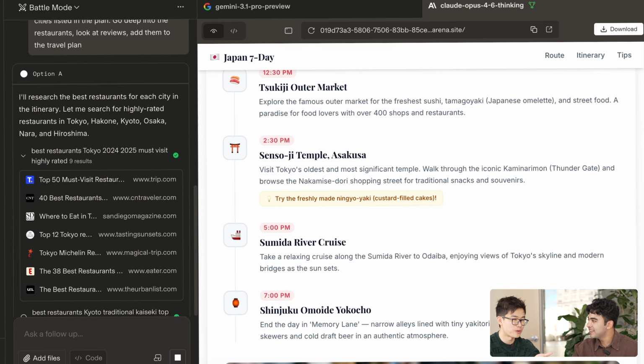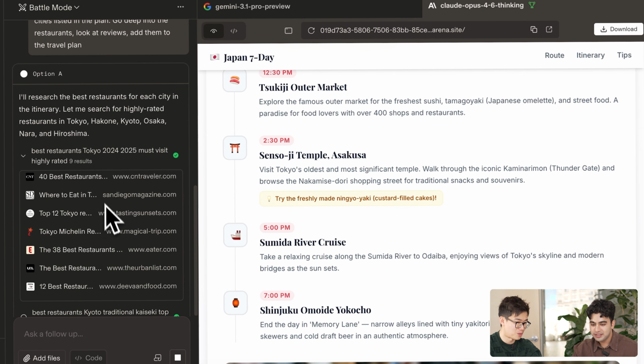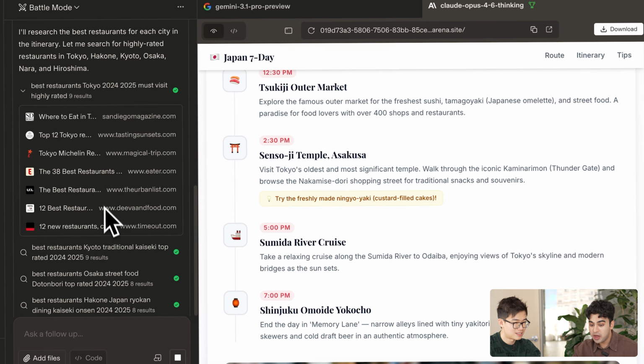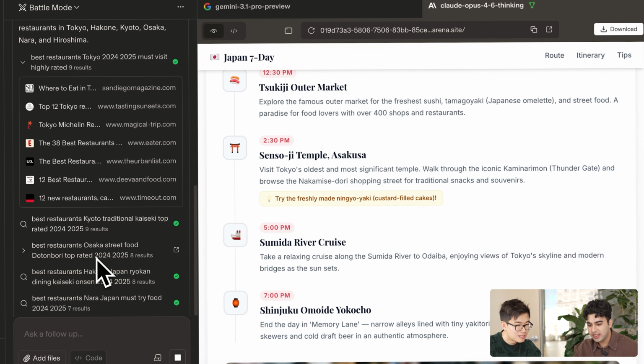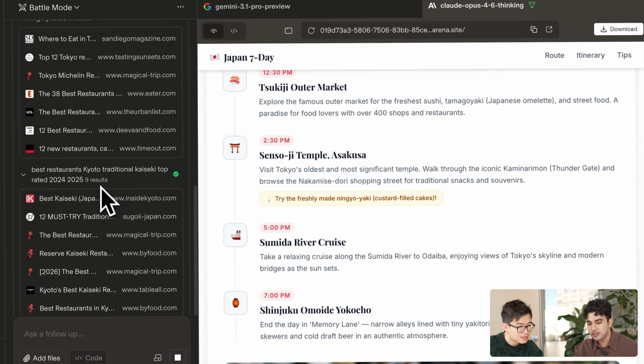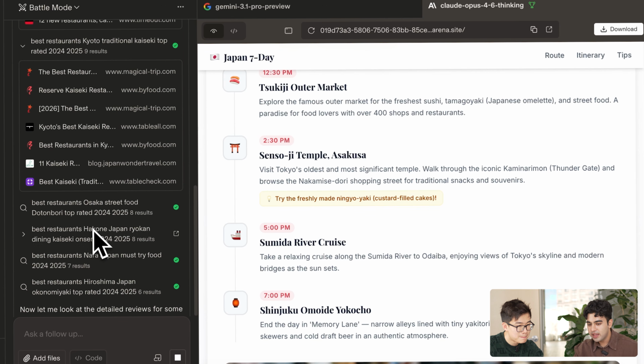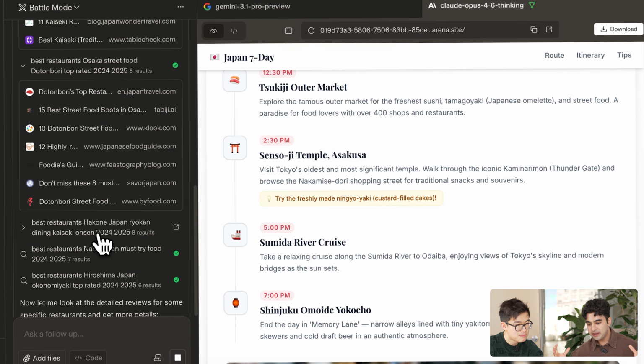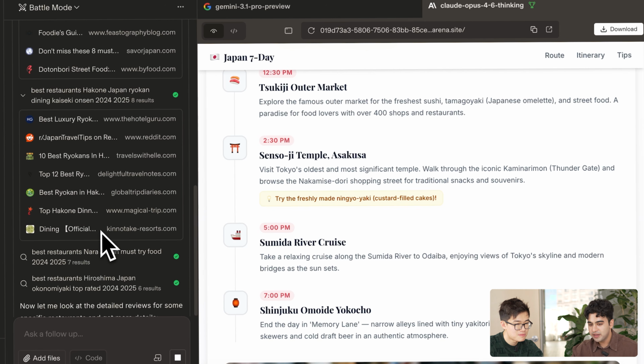I can still remember last year when I was doing this manually. I was going through these sites and trying to, and now it's all listed. I guess the tool calls are all in parallel. So these are all done in parallel. All in parallel, and it's doing a lot more searches than just that. You can see it's making a bunch of different search queries and taking all this information that it's collecting, and it's gonna bring that together to find where we should go.